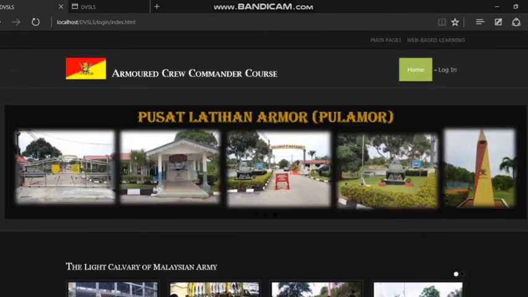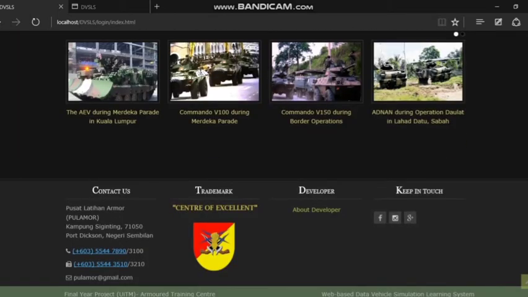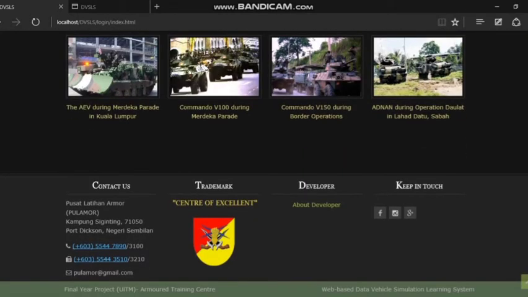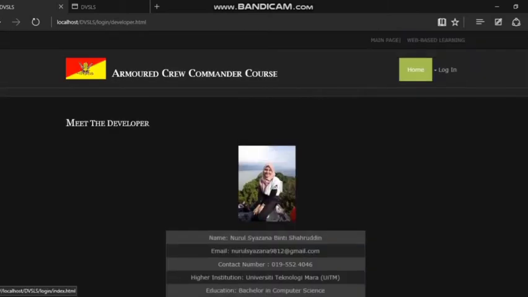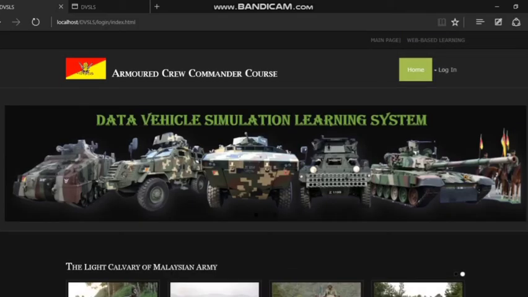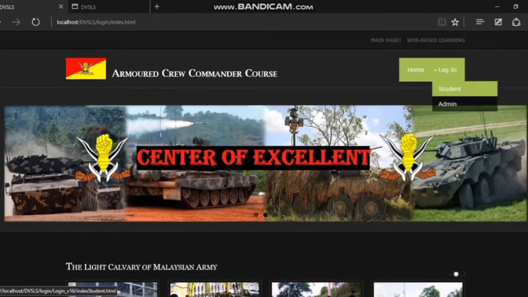If the user wants to view about the developer, he or she can just click on the about developer link button, and this page will display a simple about me, or they can just directly log in to the system. There are two types of user, which are student and admin, but I will go for the admin first, then I will go for the student.